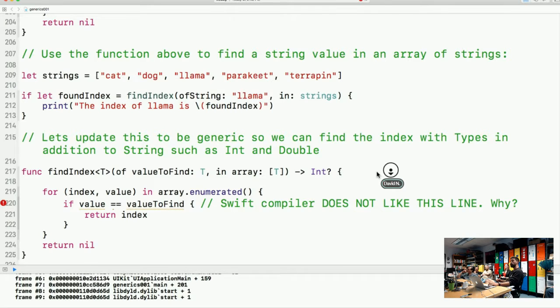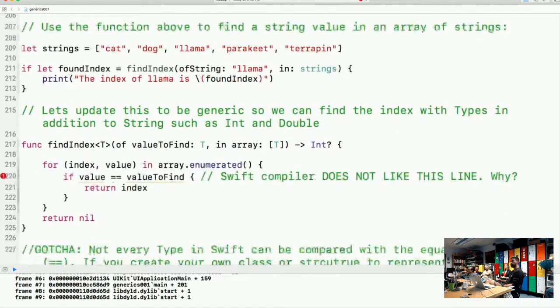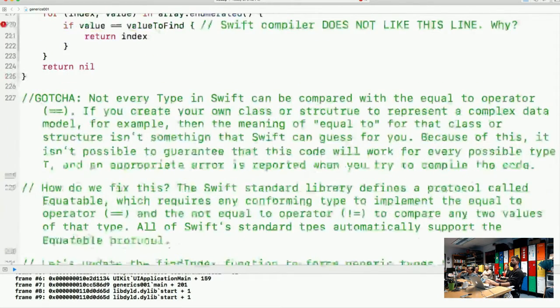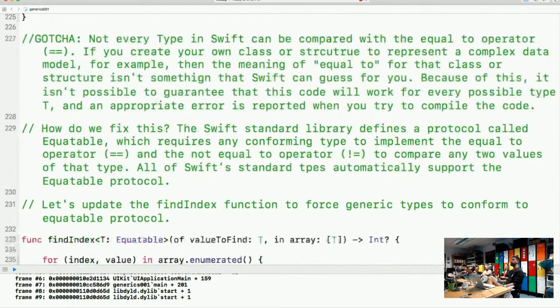So we're dealing with that line 220. Why doesn't it like it? Not every type in Swift can be compared with the equal to operator, equals equals. If you create your own class or structure to represent a complex data model, for example, then the meaning of equal to for that class or structure isn't something that Swift can guess for you. Because of this, it isn't possible to guarantee that this code will work for every possible type T. An appropriate error is reported when you try to compile this code. So it's going to crap out at compile time. How do we fix this?